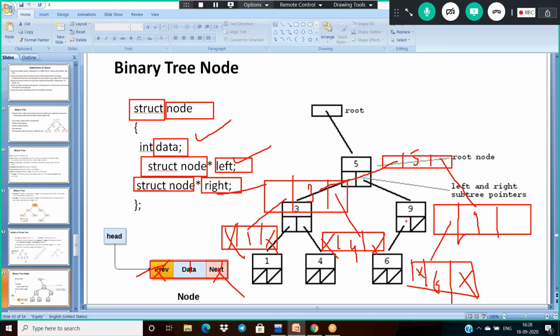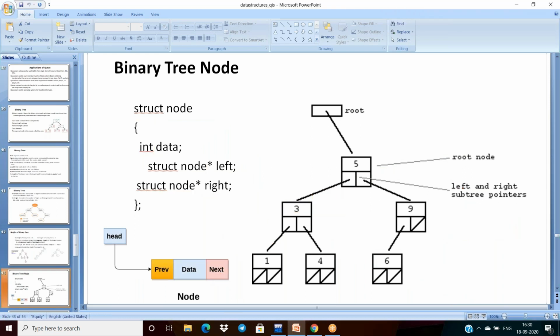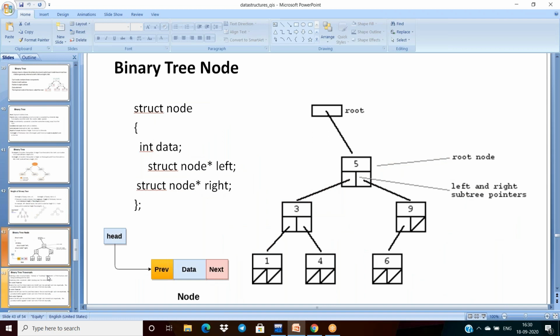These are the leaf nodes. And what about the node having only one child, and what about the right side here? It is pointing to null. That's all. So in this way, we can represent a binary tree and binary node. Okay.